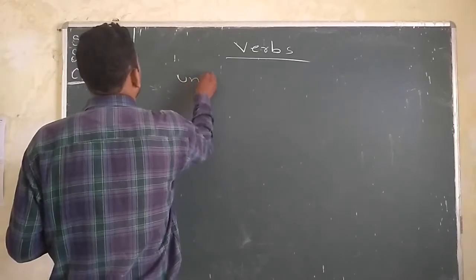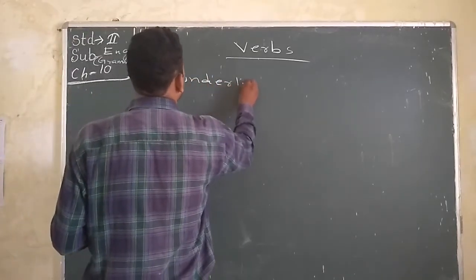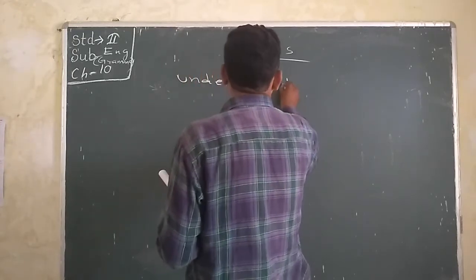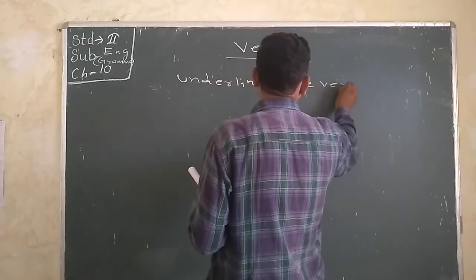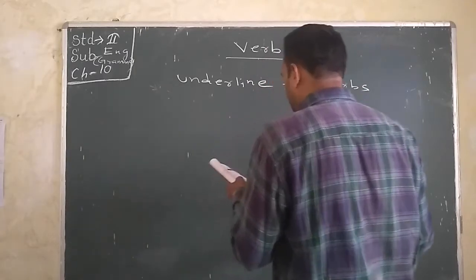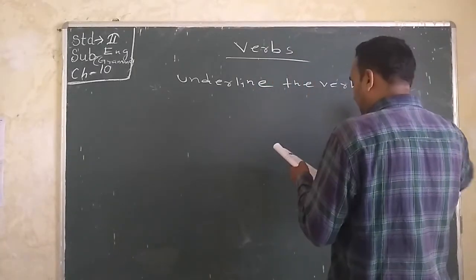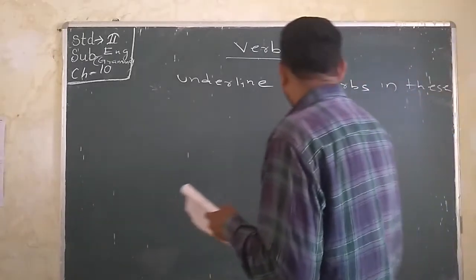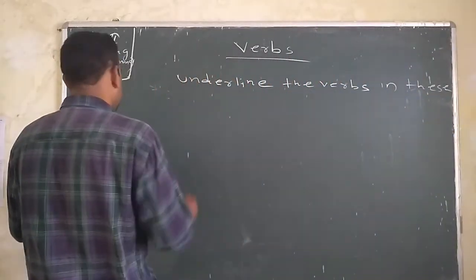Just see the blackboard. First we have to do underline. Here underline the word. You know which is the word, I already told you. Underline the word in this sentence.